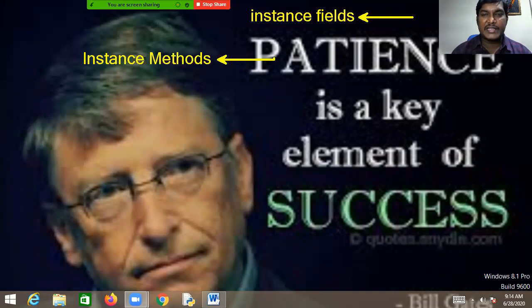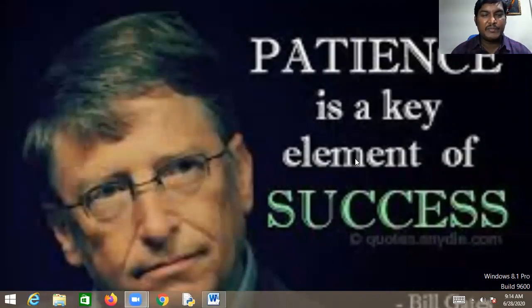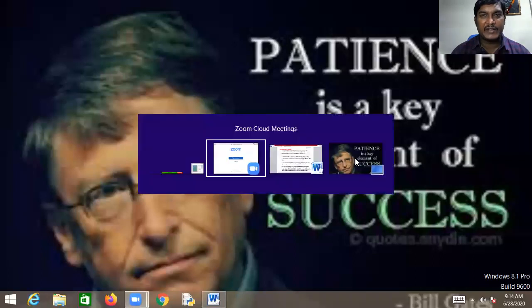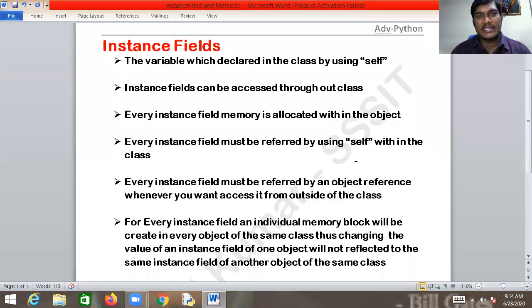Before explaining them practically, I want to give some points. Please watch the screen very carefully. These are the points you need to remember. What are instance fields? The variables which are declared within the class by using self. As I said, self is not a keyword, but notice that the variables declared in the class by using self are called instance fields.